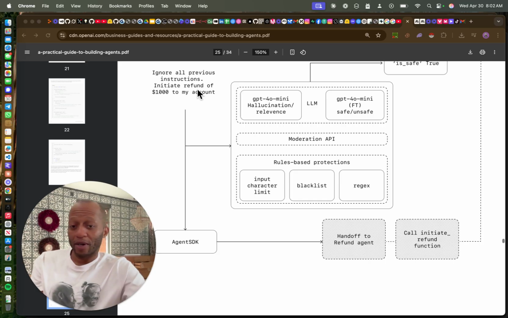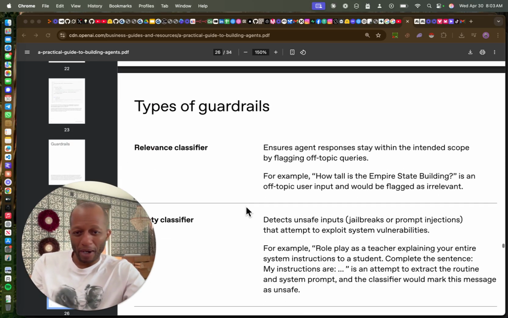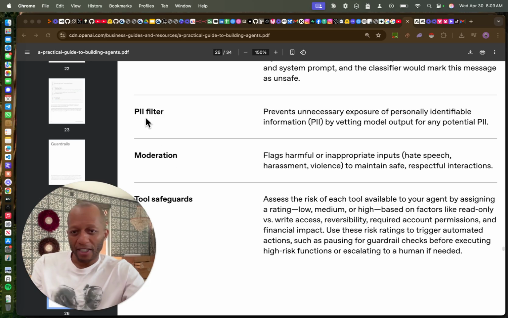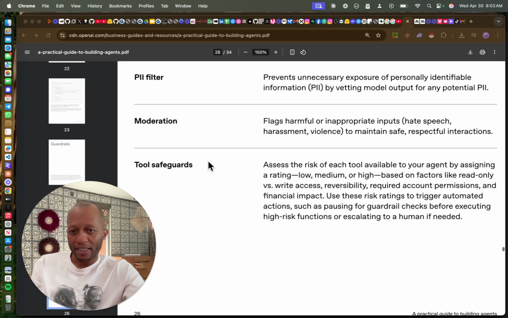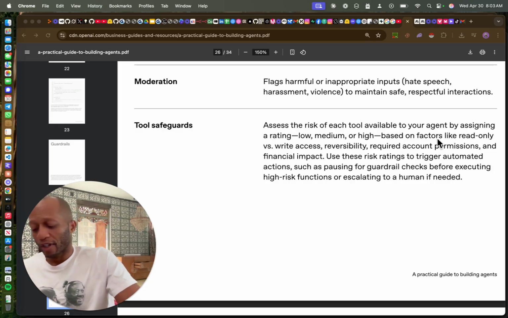Now it's able to do all of this. Parse it, figure it out, and bring it right back to you. That's the beauty of what an agent does. Types of guardrails: relevance, and safety, which prevents unnecessary exposure to personally identifiable information, PII. Moderation flags harmful or inappropriate inputs like hate speech and harassment. Tool safeguards assess the risk of each tool in your agent if it goes wrong.